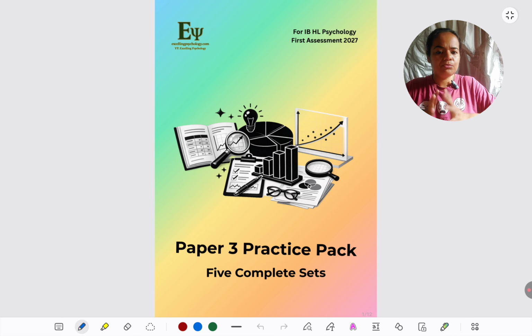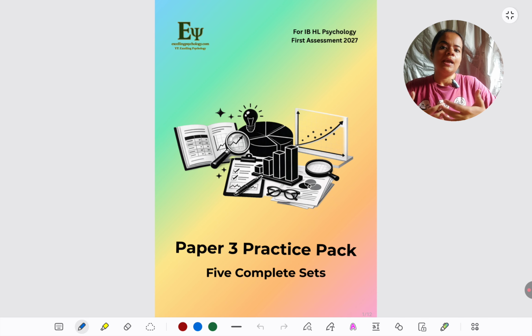In this, I have included 5 complete sets of paper 3. By this, I mean full stimuli, 5 sets. Each set has all 5 sources, so the entire resource booklet is there in each set. And I have given model answers for each practice set. Of course, that is not the only answer you have to write, but this will be very helpful in practicing possible answers.